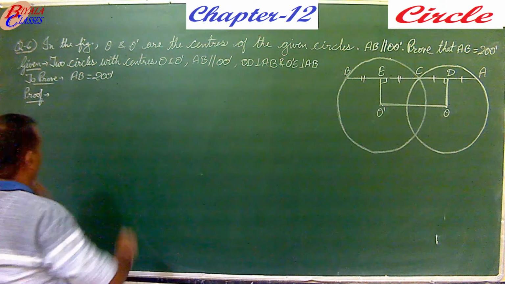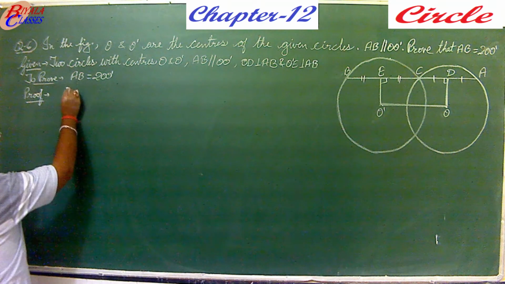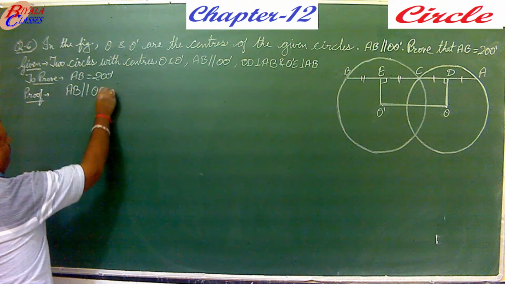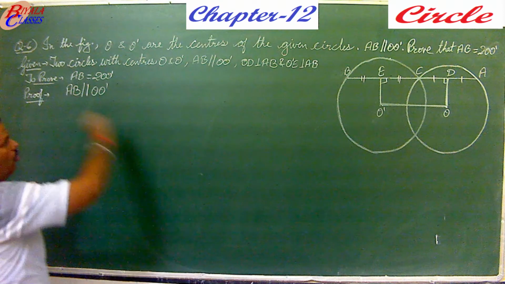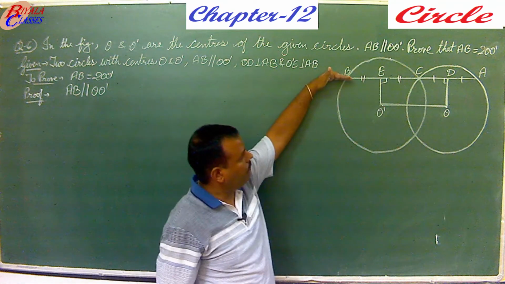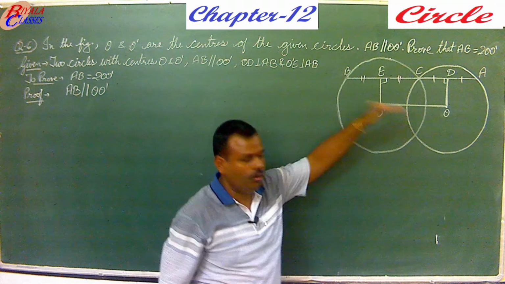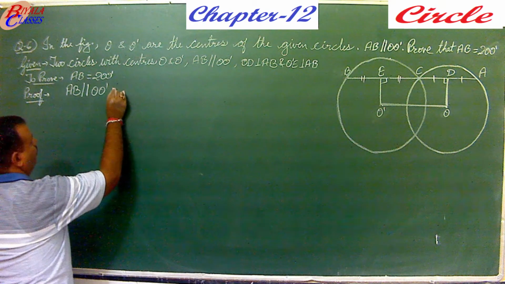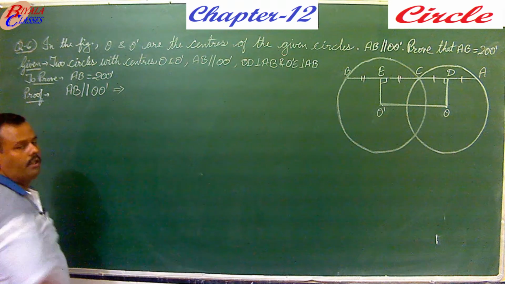So here now, what is given? We are given that AB is parallel to OO dash. We are already given that this line segment is parallel to OO dash. When these two line segments are parallel, then what does it mean?